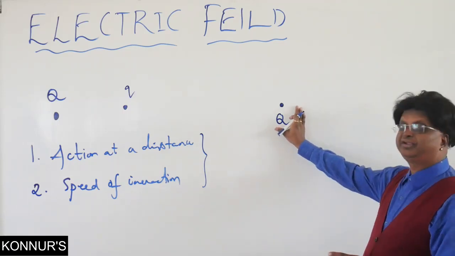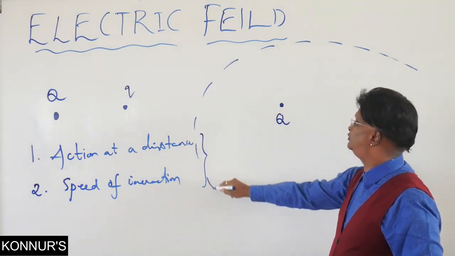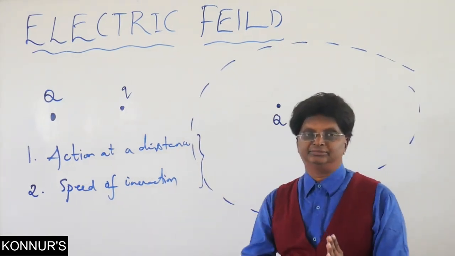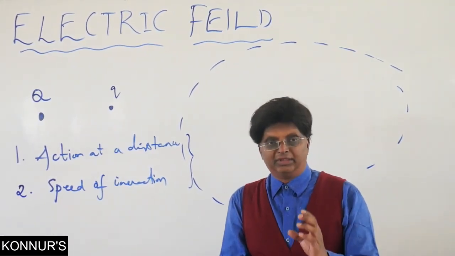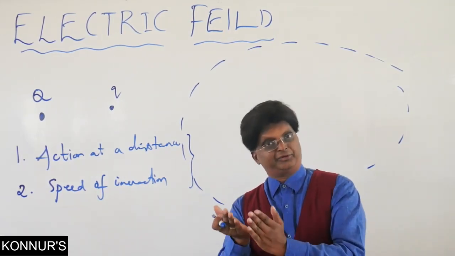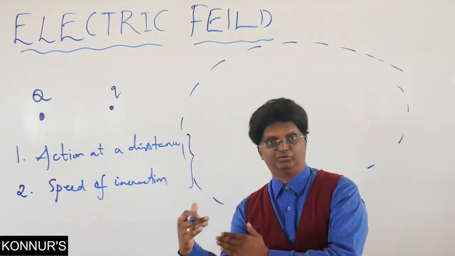Now supposing here is a charge and I will have a space around the charge. Now, again comes the question of space: whether it is a finite space or infinite space. What is meant by that infinity, if at all we use it in this context? We will come to that explanation soon.